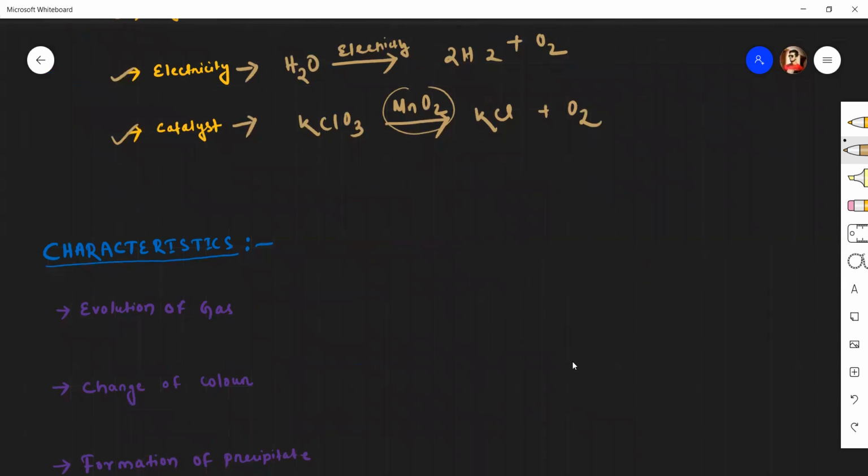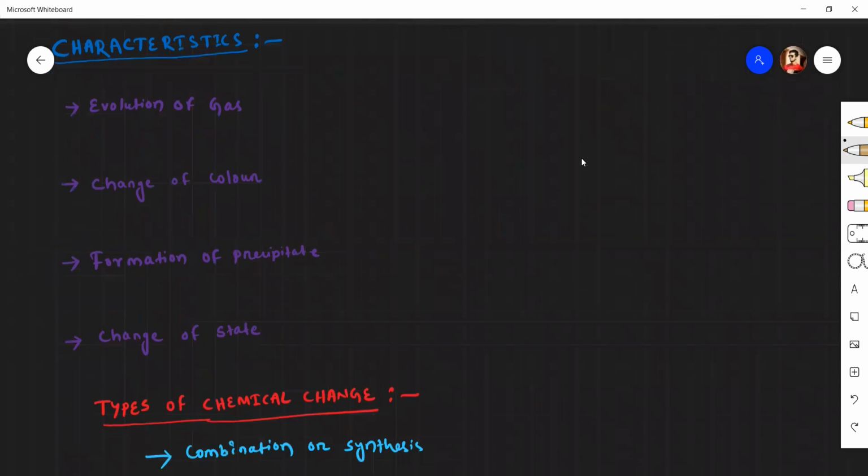So there are some certain characteristics of chemical reactions. Like we say, evolution of gas in a chemical reaction. When one of the products is a gas, then gas is evolved.